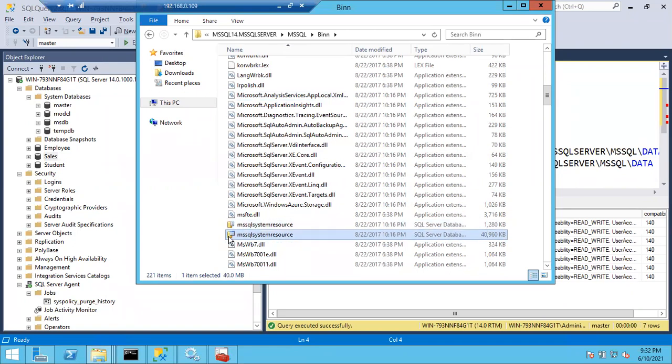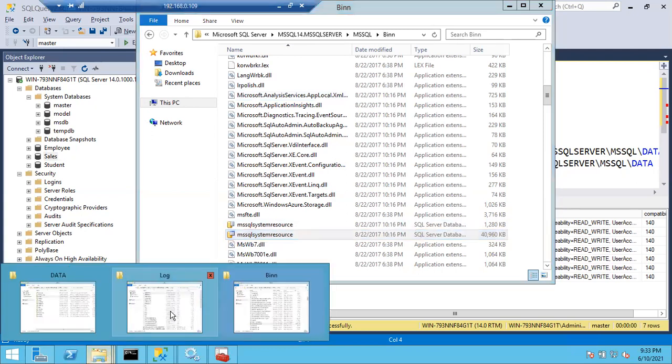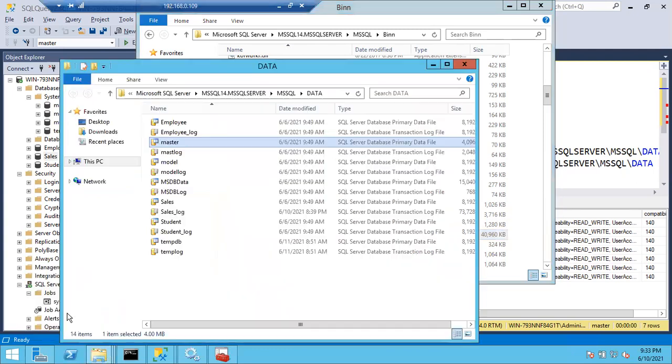See here, for the data file you can see the table icon. Just a small table, right? All data files you can see tables. If you see here also, these are my data files, right? For all the data files you can see the table here.